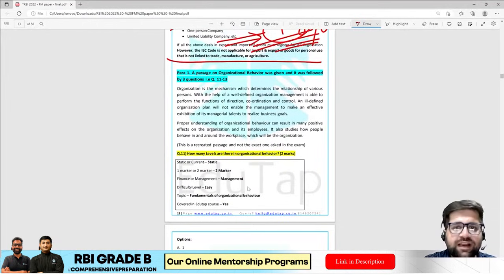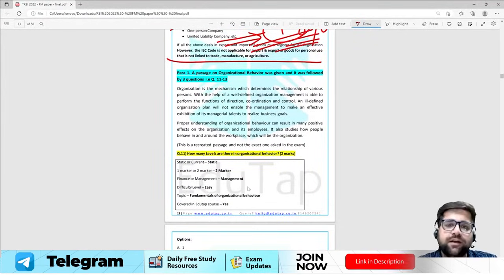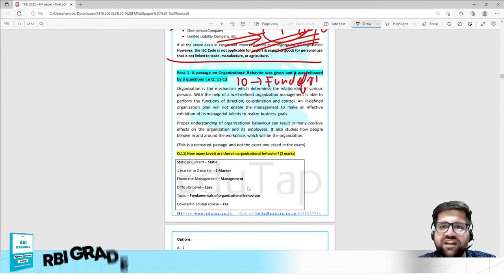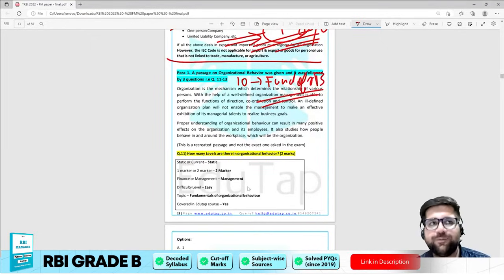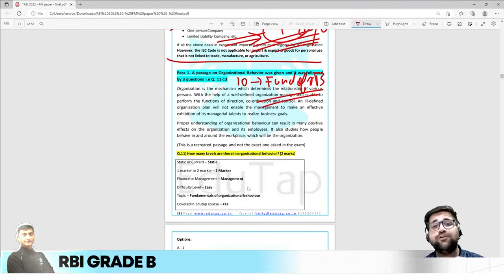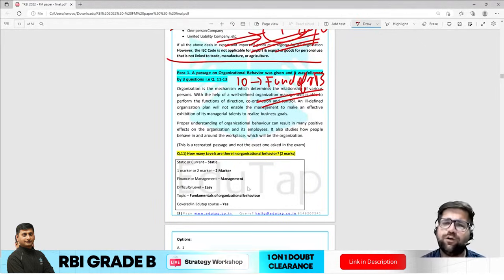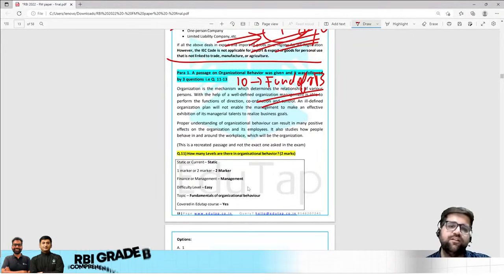You might have studied chapter 10 in your course, which is fundamentals of OB, which is a very basic level chapter. You could have read that particular chapter even after phase 1, understood it, and revised it many times, because it's a very basic chapter. Just reading or seeing videos is very helpful in the first go.